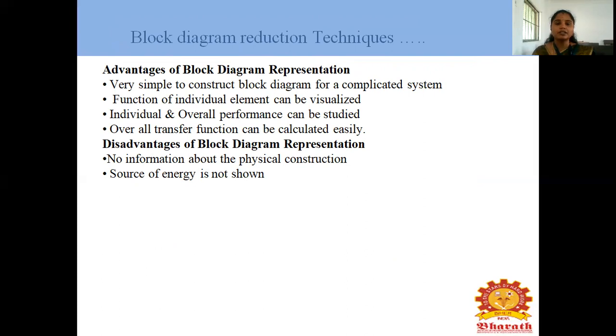The function of individual elements can be visualized, the overall performance can be studied, and the overall transfer function can be calculated. Next, the disadvantages of block diagram: no information about the physical construction, and the source of energy is not shown. This is the drawback.